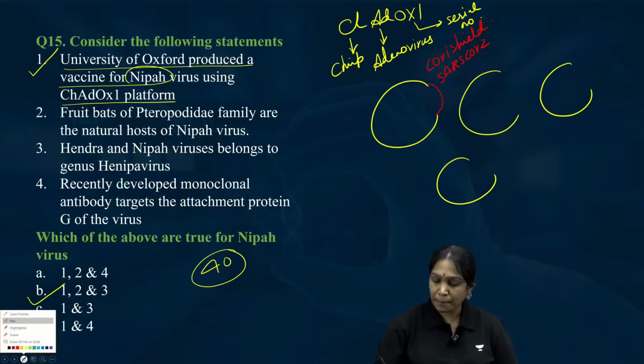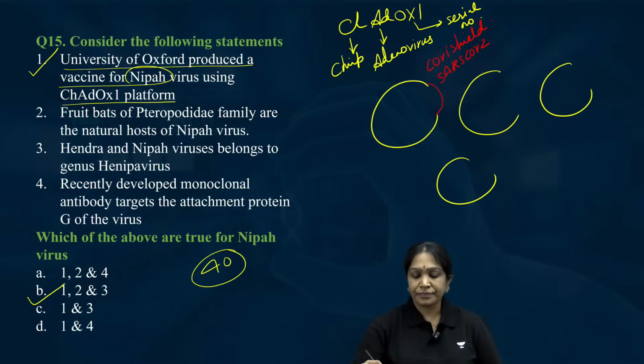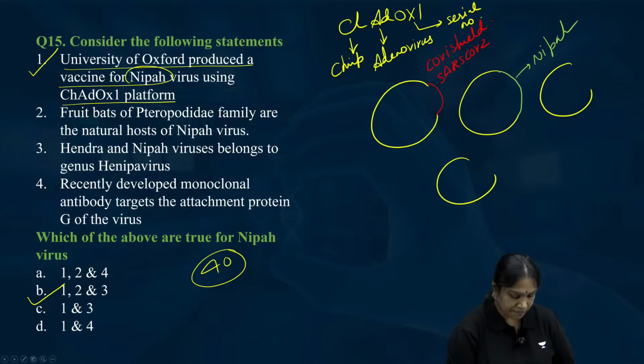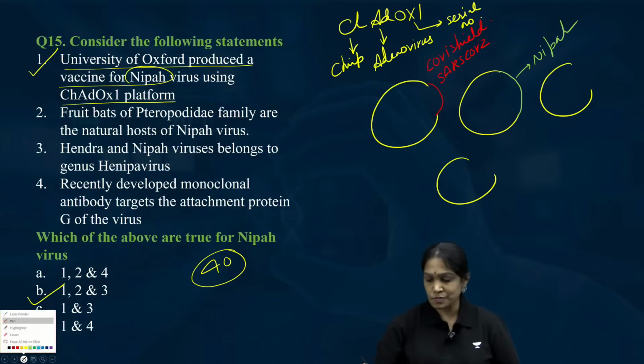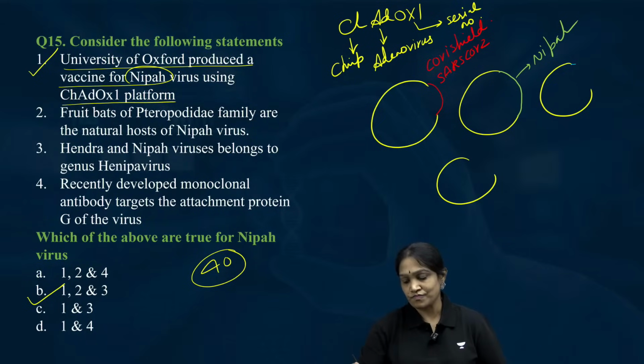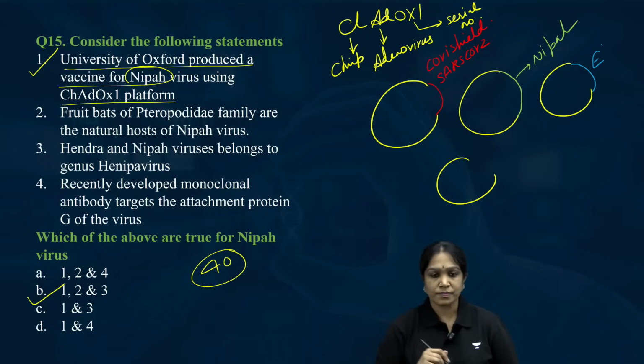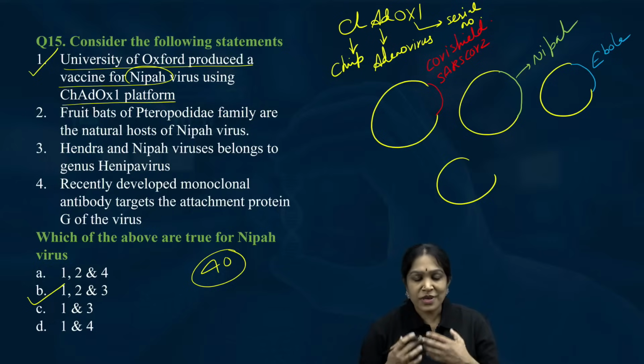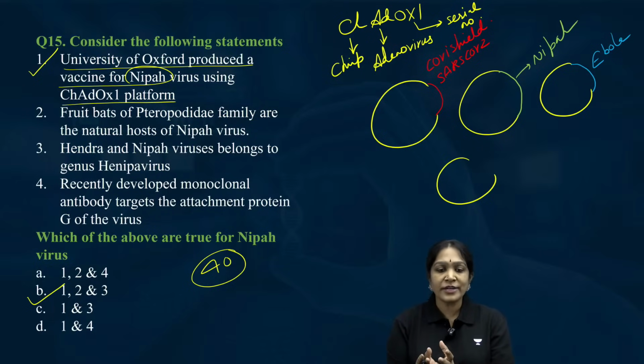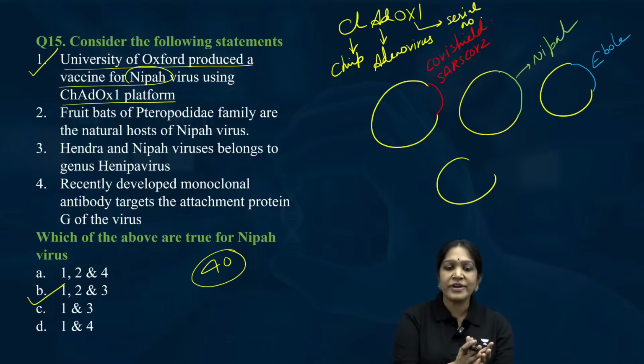So like this, the carrier is same. If you keep SARS-CoV-2 gene in that, it will become SARS-CoV-2 vaccine.